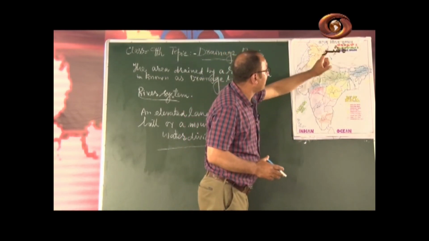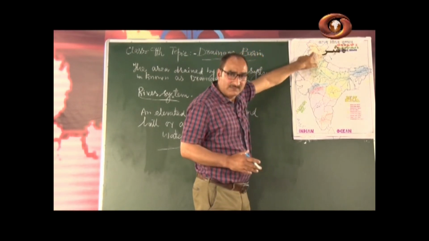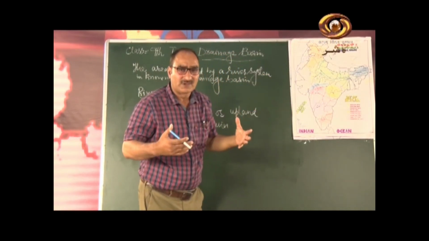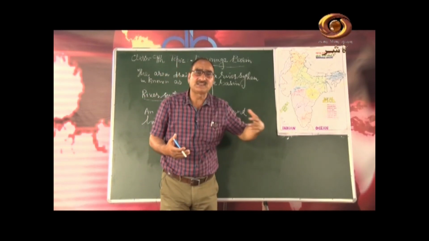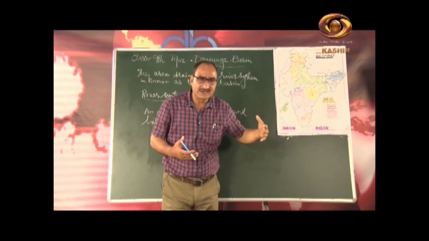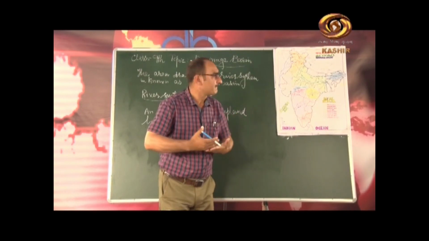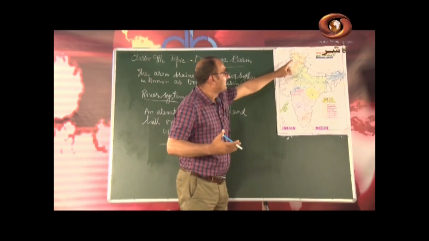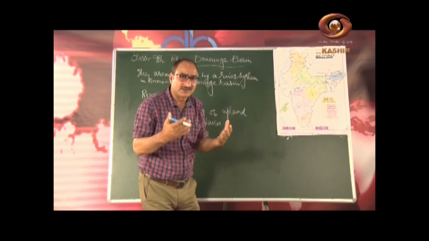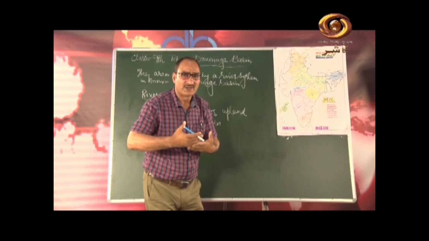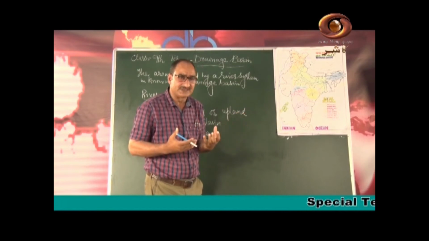And there we have another river here, Jhelum. The river Jhelum, in Kashmiri it is called Veth, and in Sanskrit it is called Vitasta. This river has its origin near the Pir Panjal range in Anantnag district at Verinag. Verinag is a spring from where this river originates.